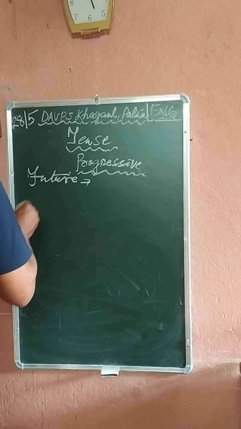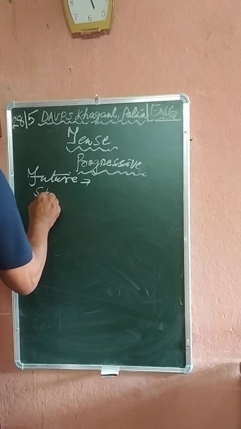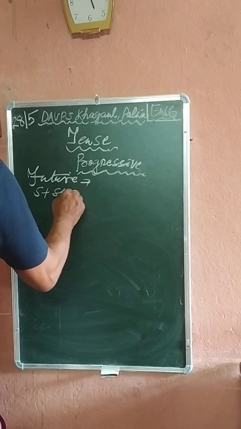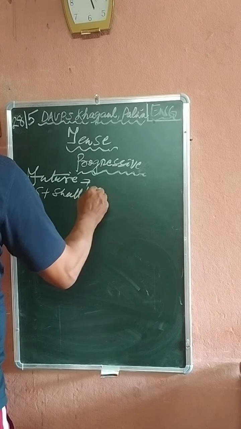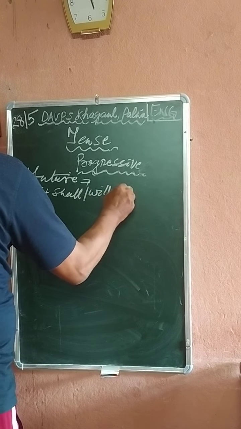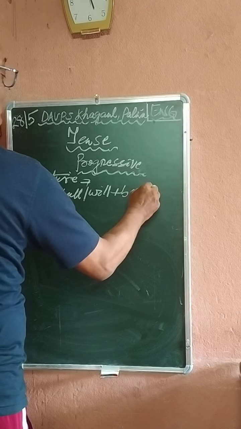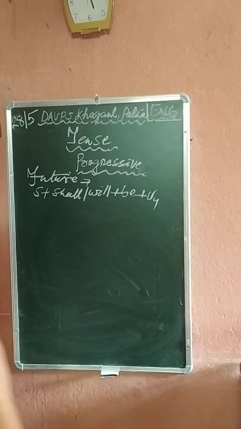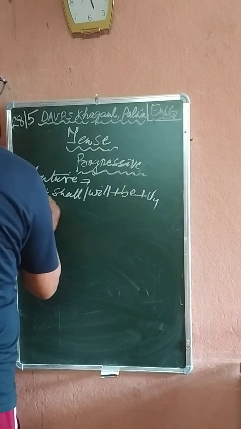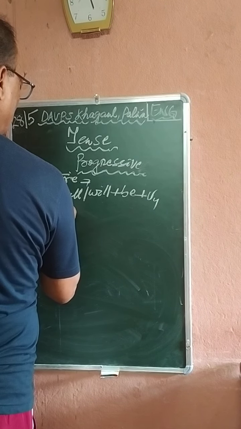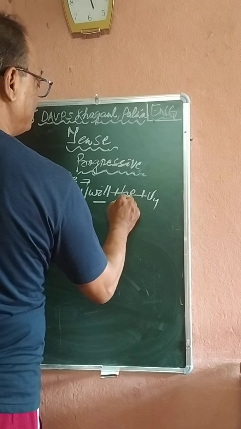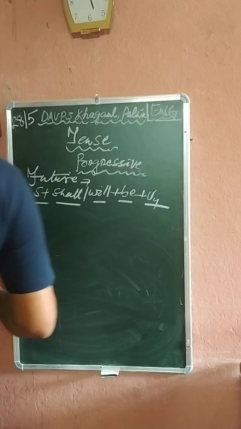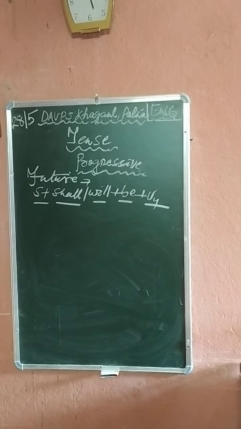Future progressive: subject, then shall, will, plus be, plus V4. See the structure. Subject, shall, will, plus be, plus V4. See the example.